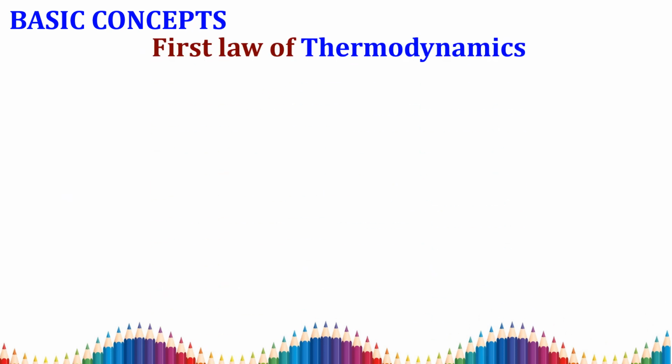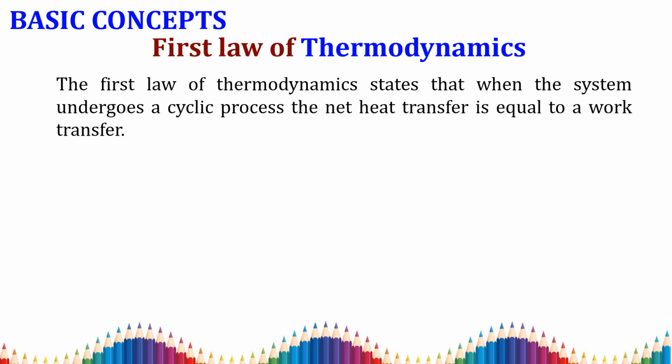Next, we are going to see the first law of thermodynamics. What is meant by the first law? The first law of thermodynamics states that in a cyclic process, the net heat transfer is equal to the net work transfer. These two equations are the first law of thermodynamics equation. So in a cyclic process, the net work transfer is equal to the net heat transfer.